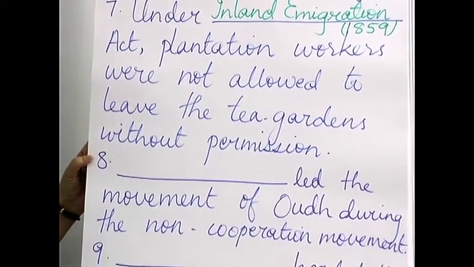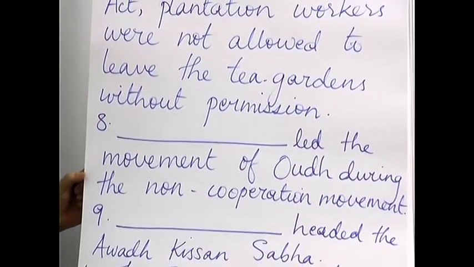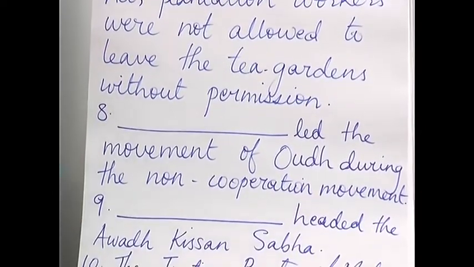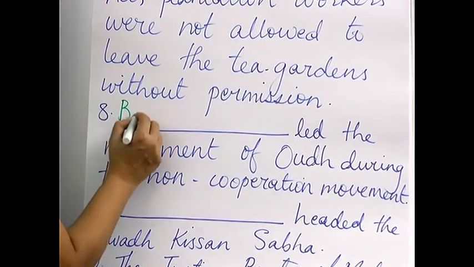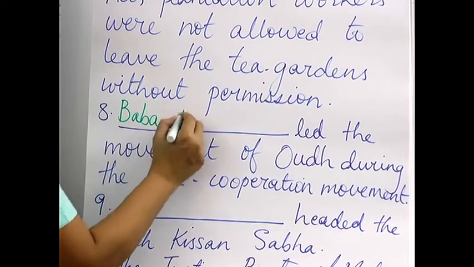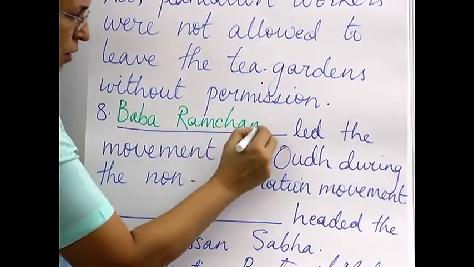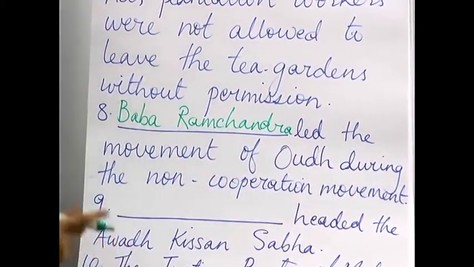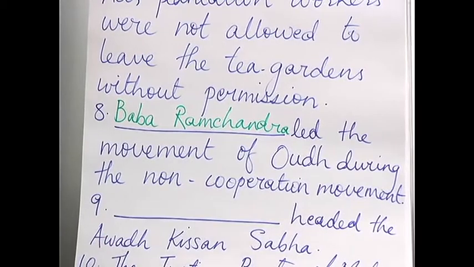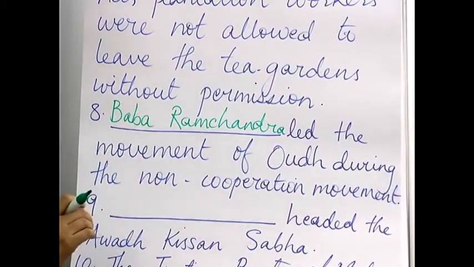Eighth question. Dash led the movement of Awadh during the non-cooperation movement. So here we have Baba Ramchandra, who led the movement. So, if they ask you who led the movement or in which place did Baba Ramchandra lead the movement during non-cooperation, that will be in Awadh.